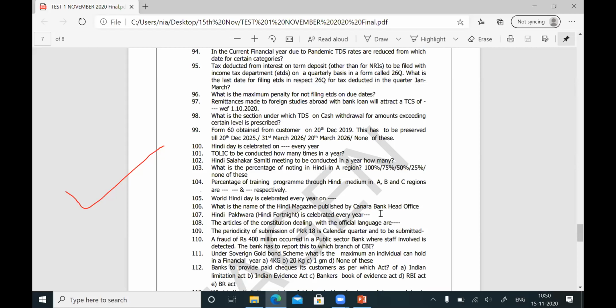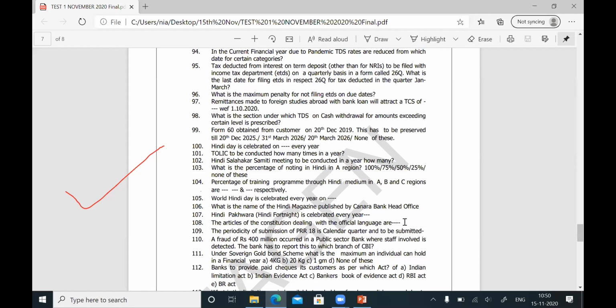Question number 108. The articles of the Constitution dealing with the official language. All other questions will get some back, but these questions are from your circulars which are issued by head office. I have picked these points from there, and questions will be asked. The articles of the Constitution dealing with Hindi are 343 to 351. Again, I repeat, 343 to 351. These are all the articles.